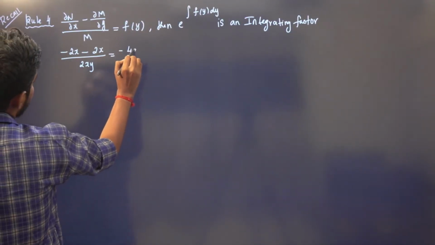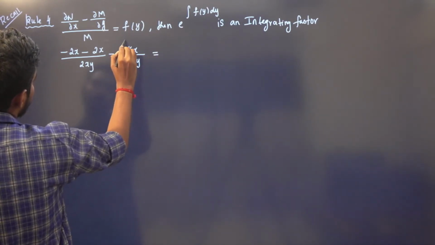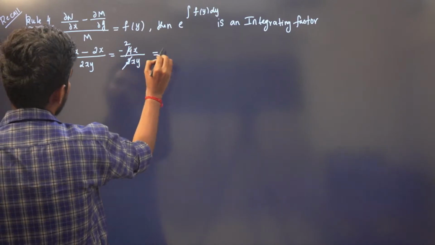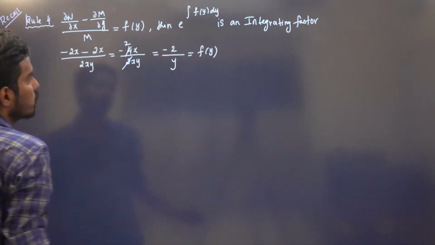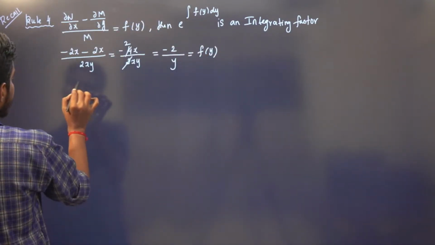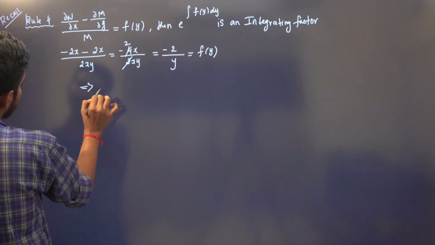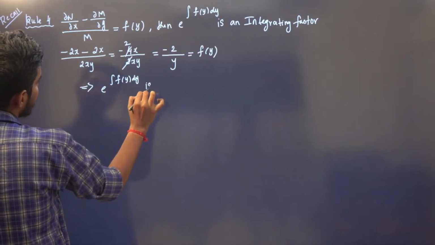This is minus 4x divided by 2xy. So we will have minus 2 by y, which is a function of y only, right? So it falls under rule 4. So that means e power f of y is an integrating factor. This implies e power integration of f of y dy is an integrating factor.